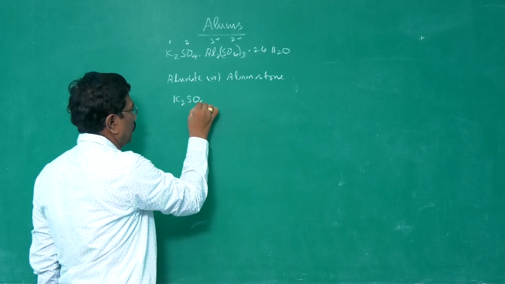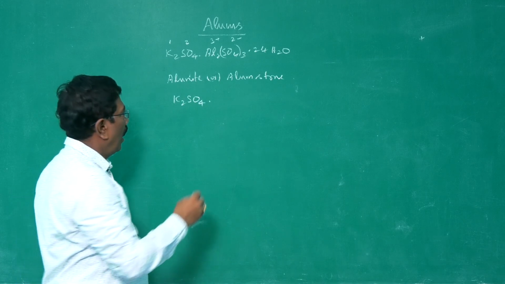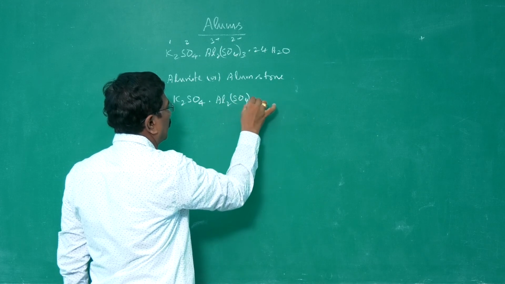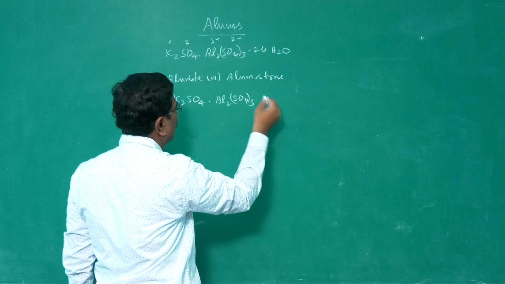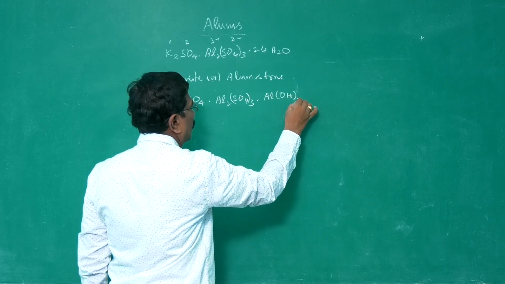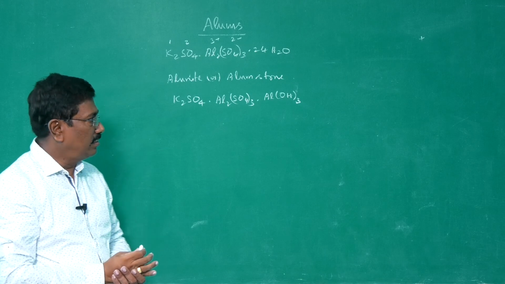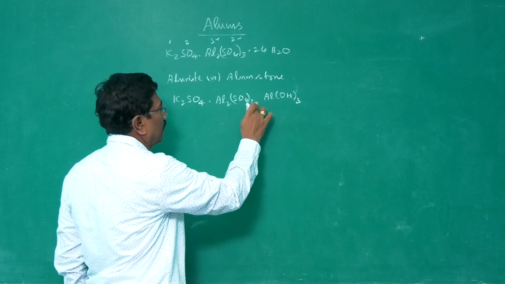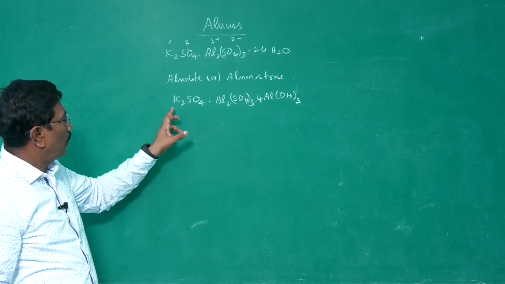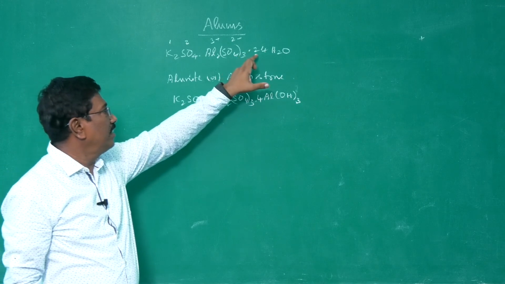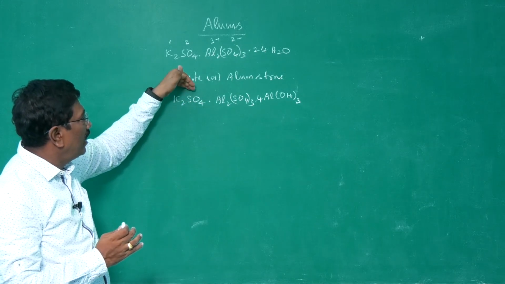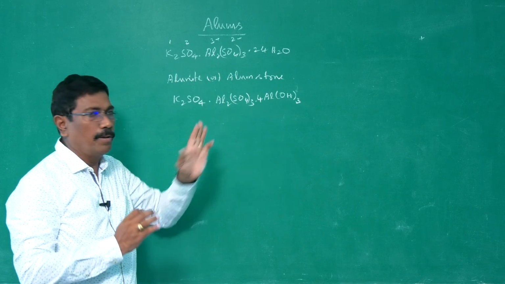It contains potassium sulfate, aluminum sulfate, but in addition to that, it has excess of aluminum hydroxide, Al(OH)3. The composition is a little bit higher, 4 molecules of aluminum hydroxide. Potassium sulfate, aluminum sulfate, and instead of water of hydration, we have aluminum hydroxide. That means in alunite or alum stone, we have excess of aluminum.